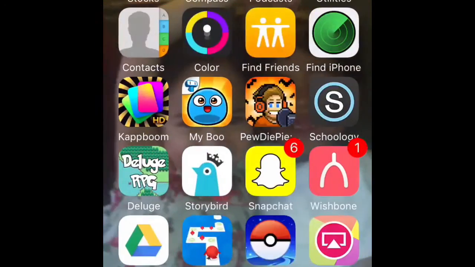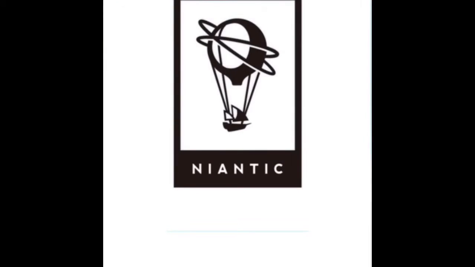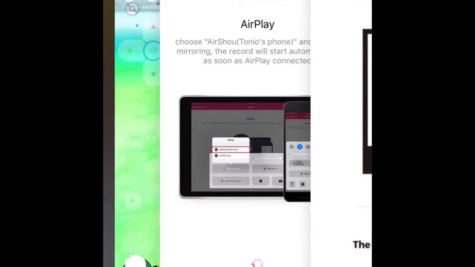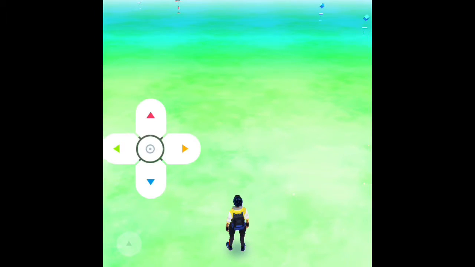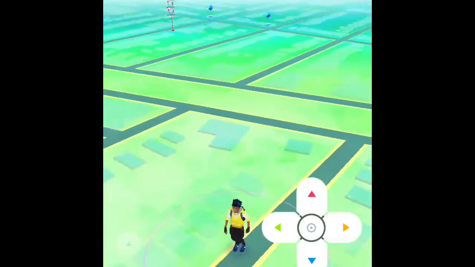And we're back. I have logged into Pokemon Go. That's the wrong version. Here's the house version. Whoa, it's frozen. Okay, it's not frozen anymore. Oh, hey, I'm by our house, actually. I am Team Instinct, and as you can see, here is the joystick. You can move around with it.